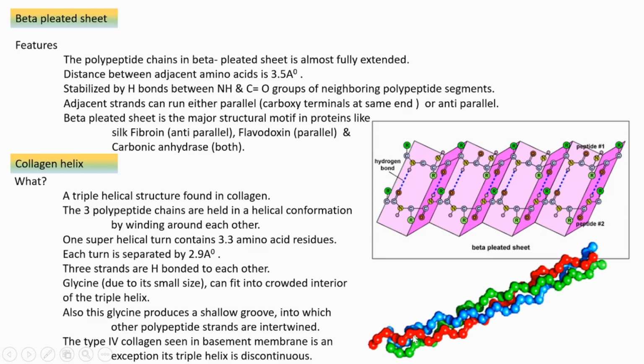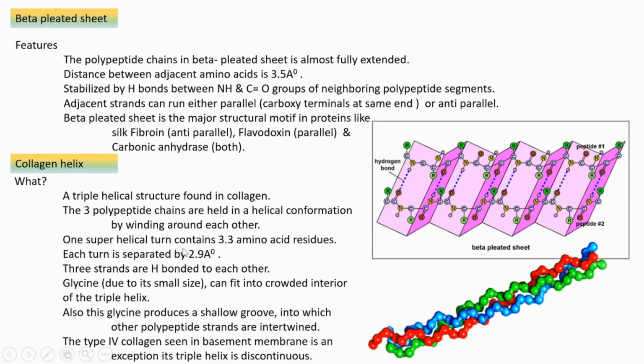And one super helical turn, because one helix itself, one turn itself contains 3 turns, right? Because it is from 3 polypeptide chains. Look here, blue turn, green turn, red turn.